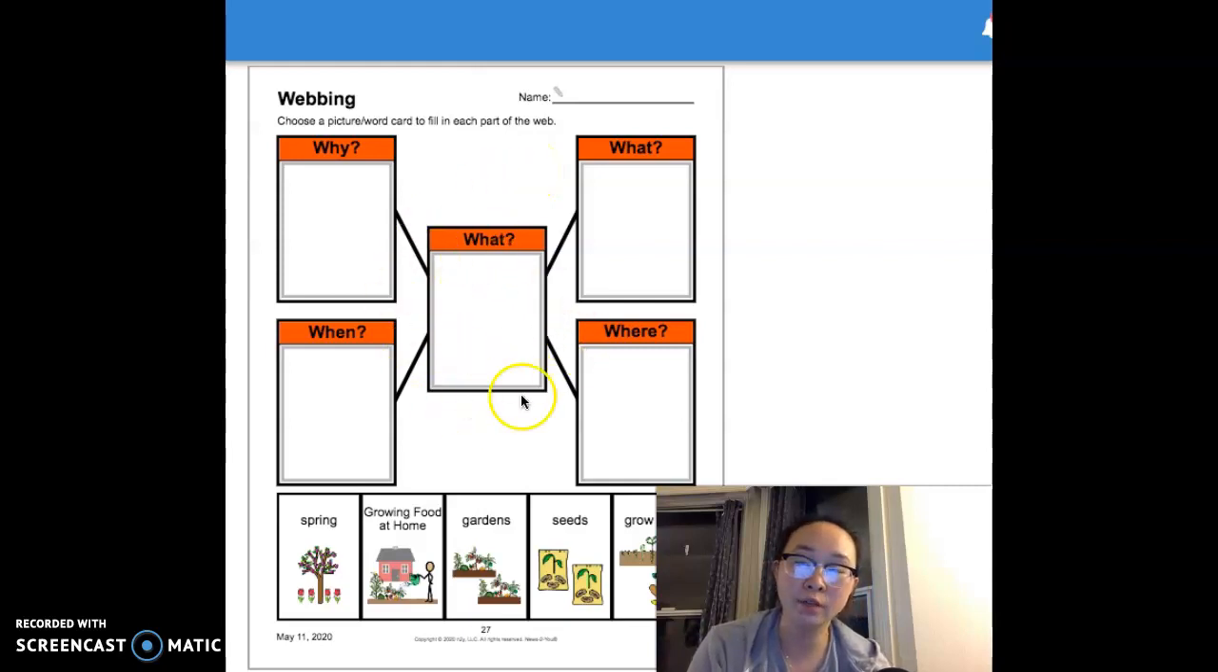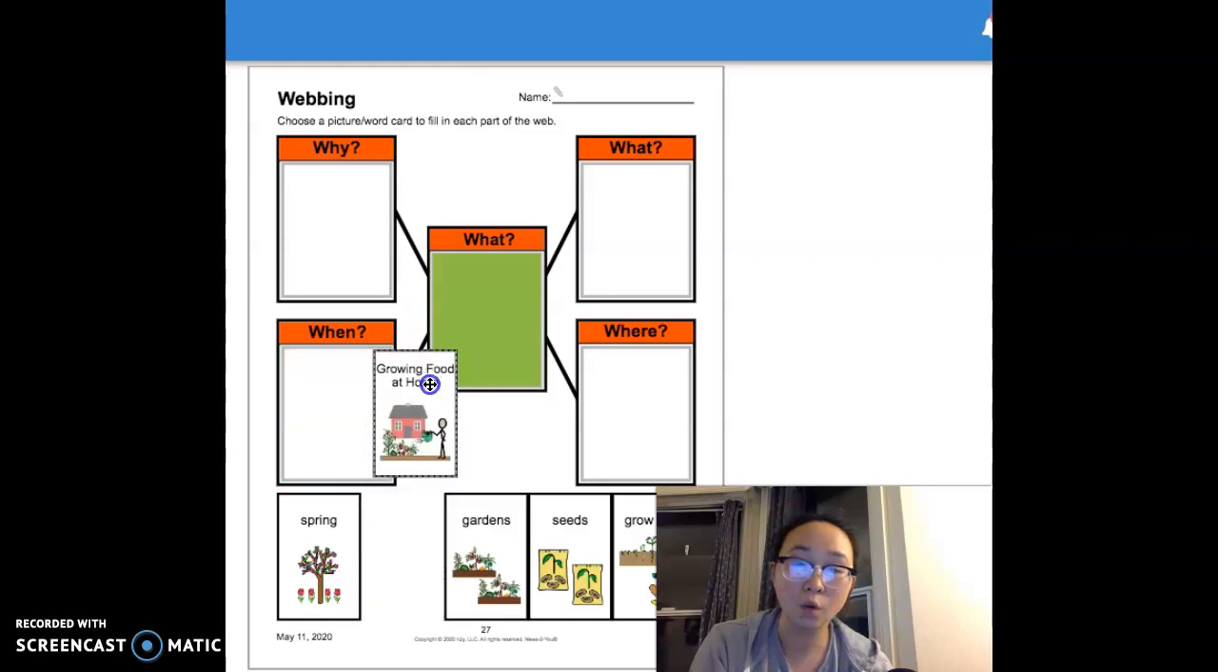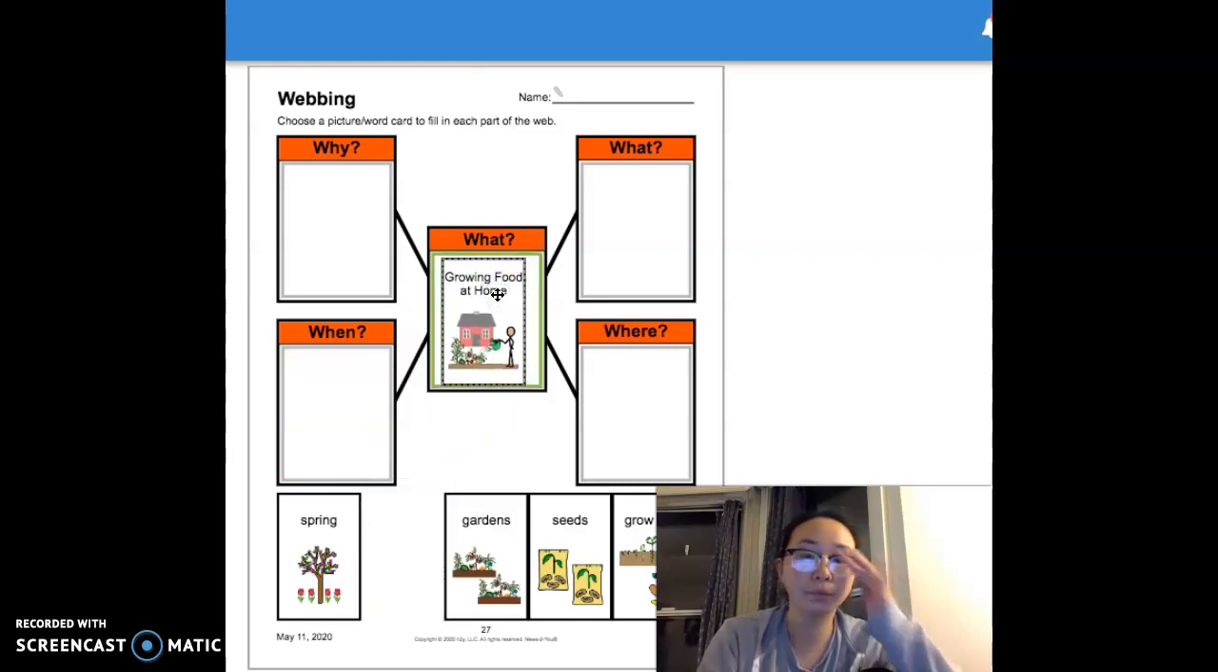Let's start with the middle. The middle is our what. What do we read about? What was the name of our article? Was it spring, growing food at home, gardens, seeds, or grow food? The article of our story today, or article this week, is growing food at home.